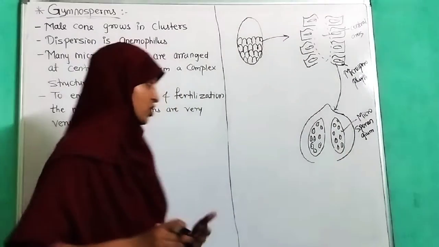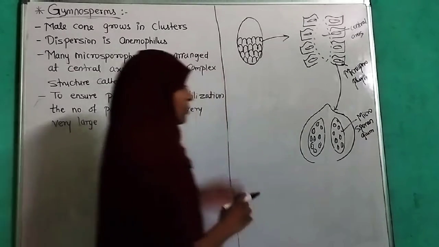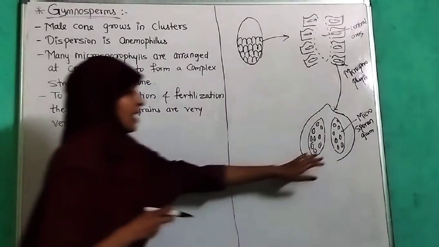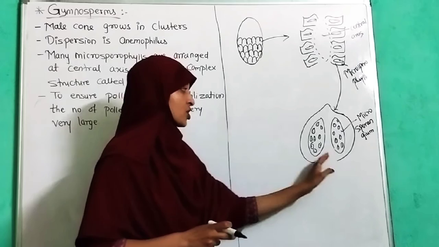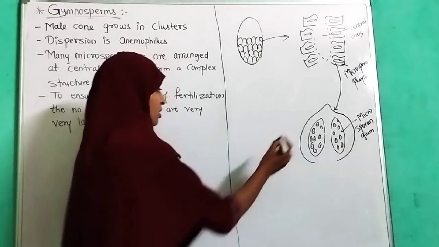So here is the structure we are going to see. This is the microsporangium, a sac-like structure, and it consists of a number of microspore mother cells which are diploid in nature.